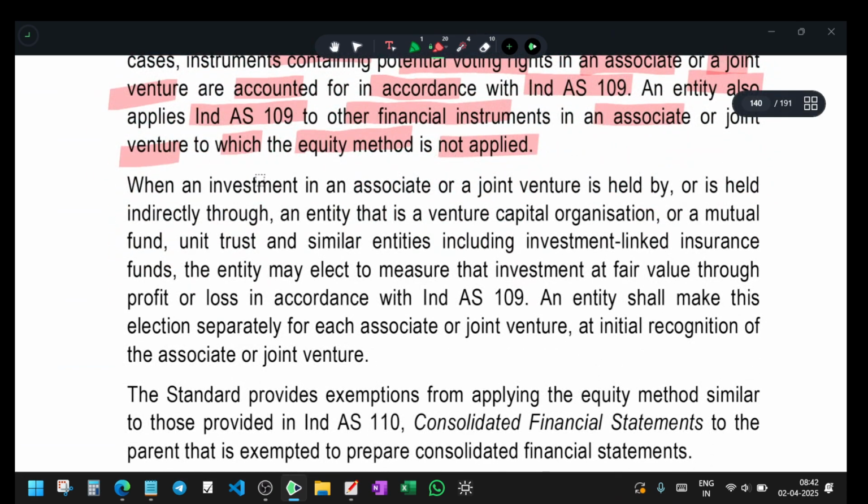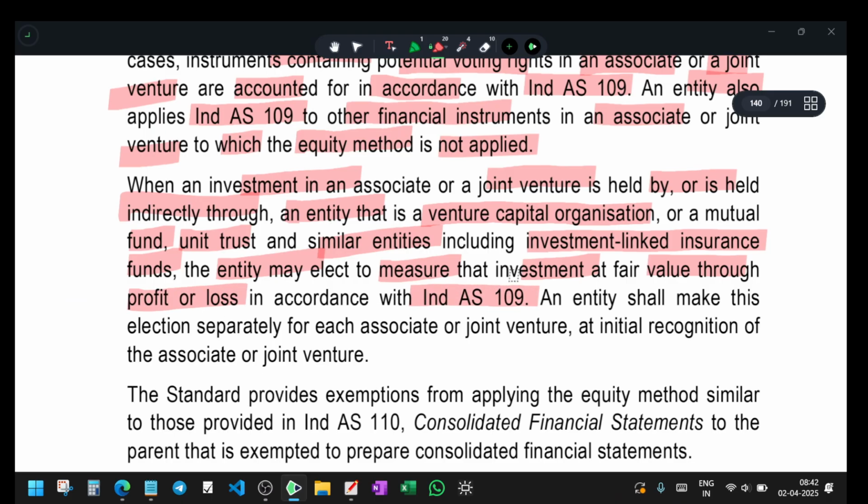Next step. When an investment in an associate or an investment in a joint venture is held indirectly by an entity that is a venture capital organization, mutual fund, unit trust or similar entity, including investment-linked insurance funds, the entity may elect to measure the investment at fair value through P&L in accordance with Ind AS 109.